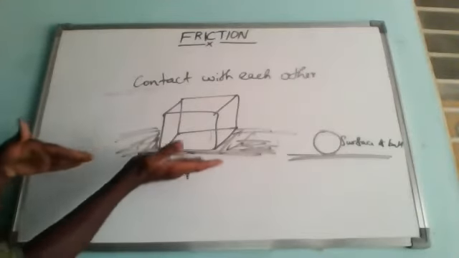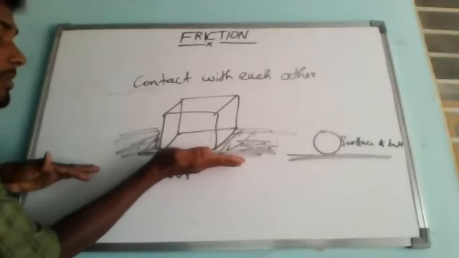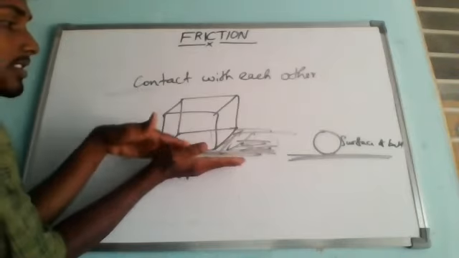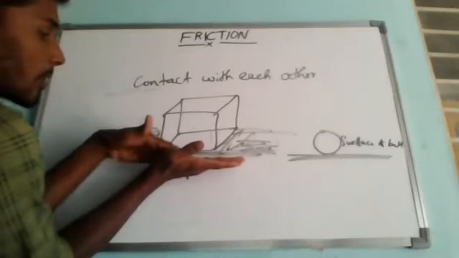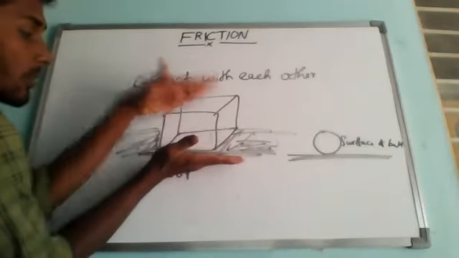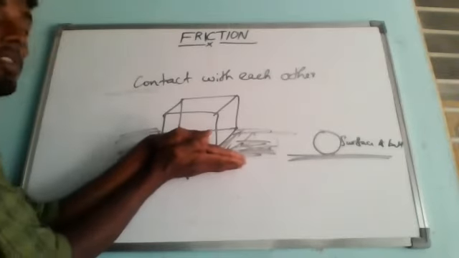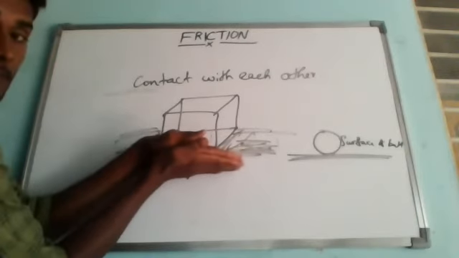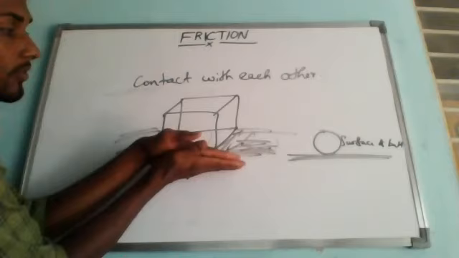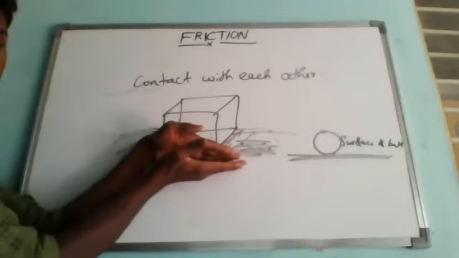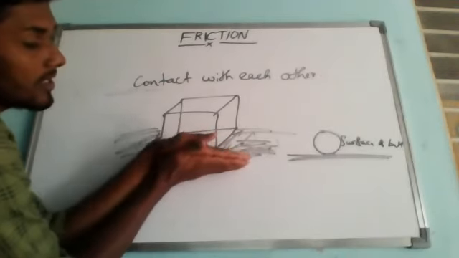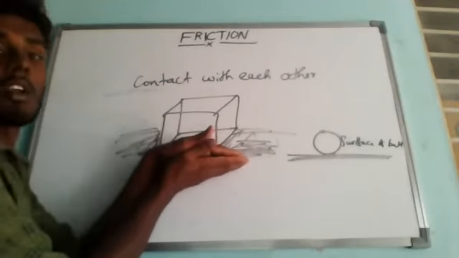Let me imagine this is my hand, this is the floor and now this is the box. Now in this case, the box is moving like this. If the box is in contact, definitely some frictional force is acting between these two surfaces. Understand? This is the bottom surface of the box and this is the ground floor. So some force is present between these two surfaces, that is only called friction.